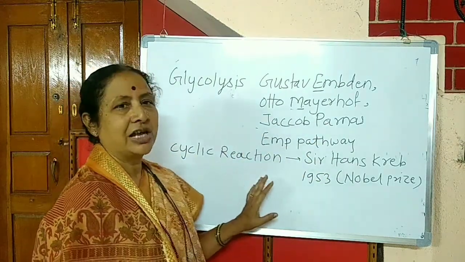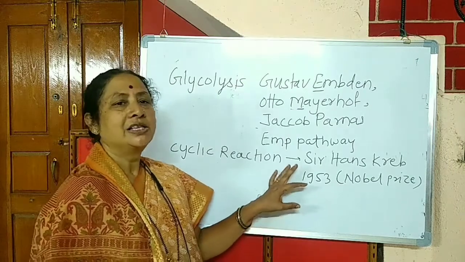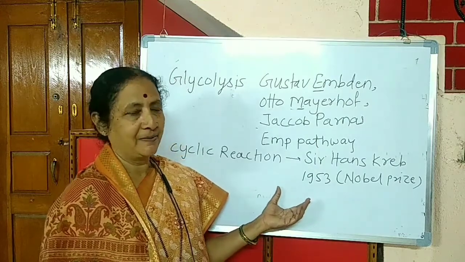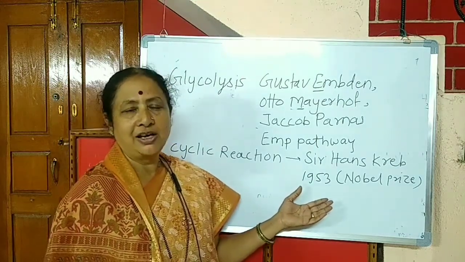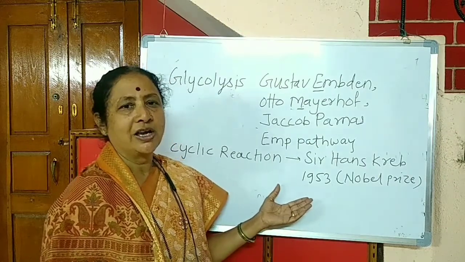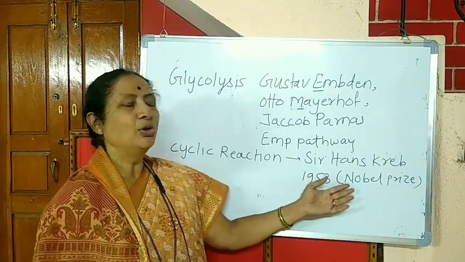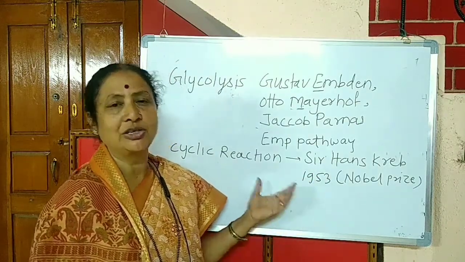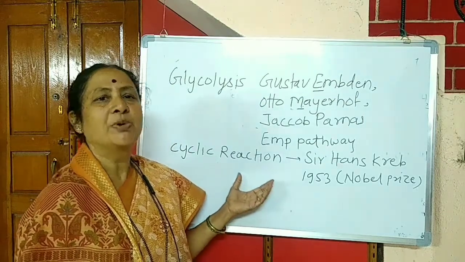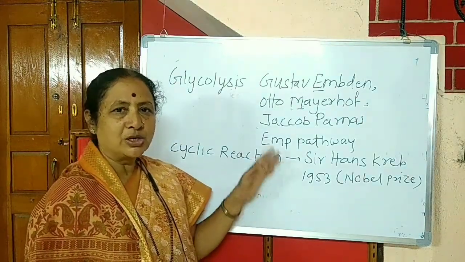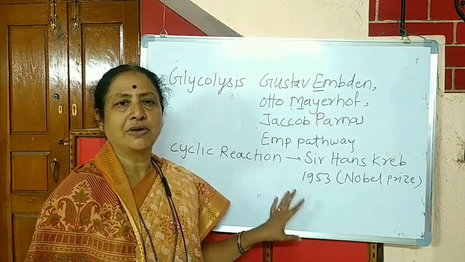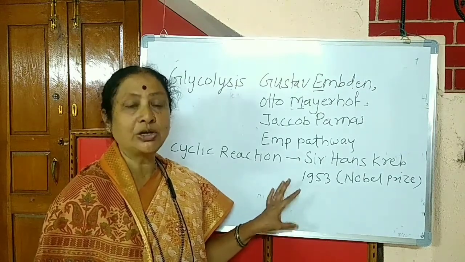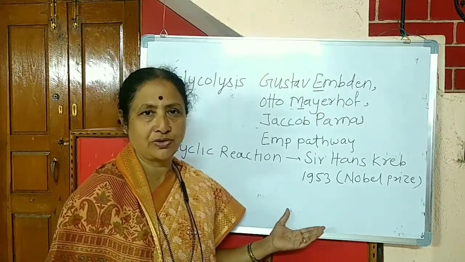The cyclic reaction that takes place was first discovered by Sir Hans Krebs, and so it is also called the Krebs cycle. In 1953, Sir Hans Krebs was awarded the Nobel Prize. So this is all about the introduction to the scientists who discovered the process of glycolysis. Then TCA cycle, and last, the electron transfer. So that is the complete oxidation of glucose.